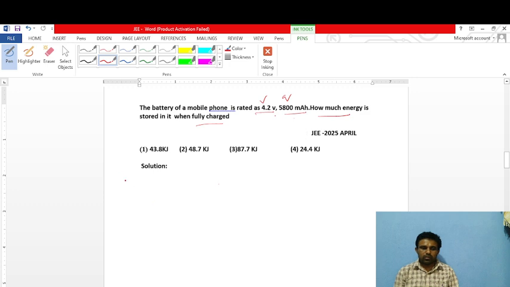So the formula is energy supplied or energy stored during charging.